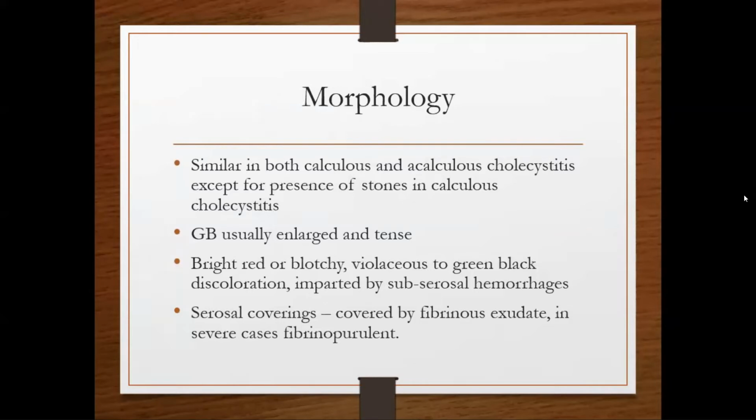Okay, to view the mucosa, we should cut the gallbladder. Serosa is the outermost layer. So the serosal covering is covered by fibrinous exudate, and in severe cases, it is fibrinopurulent. Fibrinous exudate means...